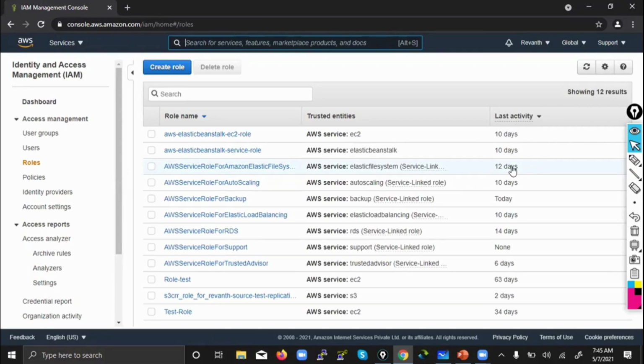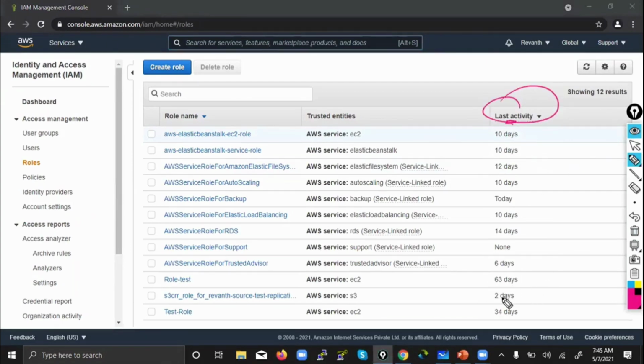I think 2 days back only we finished that replication. Here you can see last activity. You remember I said it's okay, you just say create role automatically. AWS creates a role for you in the backend. And after creating, I showed you this is the name of the role AWS has created. Later, when we are discussing IAM, I will show you that there itself.